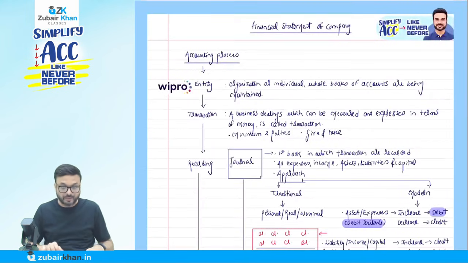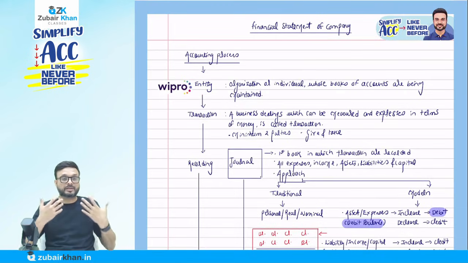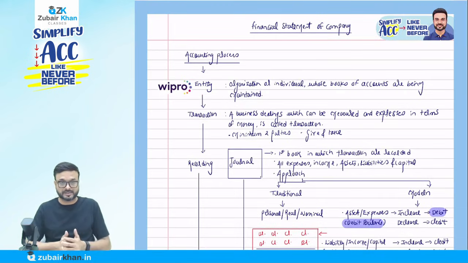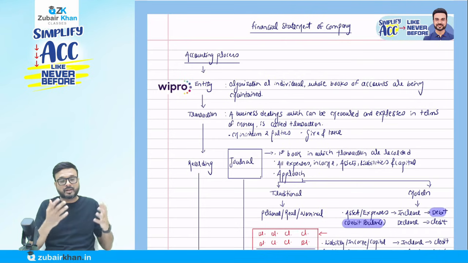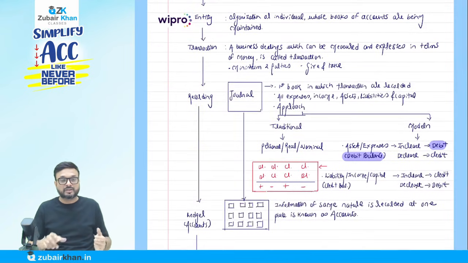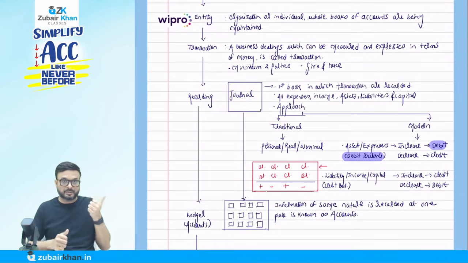Now we discuss the financial statements of a company, but before that we discuss what the accounting process is. We also call it the accounting cycle. First, there should be an entity. What do we mean by entity? It is the one for whom we are doing the accounting. What is a transaction? For the entity, there are hundreds of thousands of transactions in a year. It is a give and take, something which we can measure in terms of money. Then recording, where we record in a journal. Journal is a book where we record all transactions: income, expense, asset, liability.